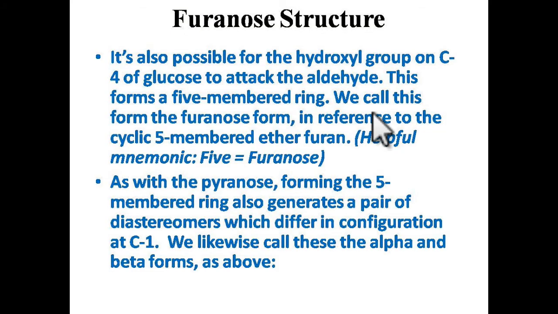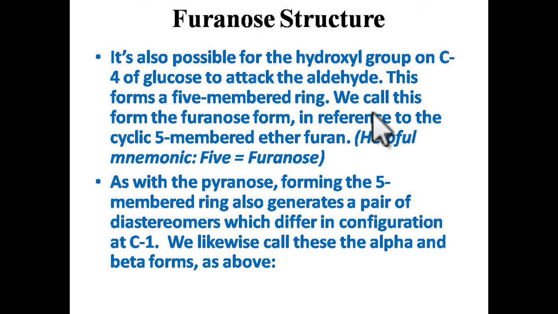Furanose structure. It is also possible for the hydroxyl group on the fourth carbon to attack the aldehydic or ketonic group on the first carbon and form a ring, but this ring contains five members and looks like a furan ring. That's why it is known as a furanose structure. As with the pyranose, forming the five-member ring generates a pair of diastereoisomers which differ in configuration at C1.